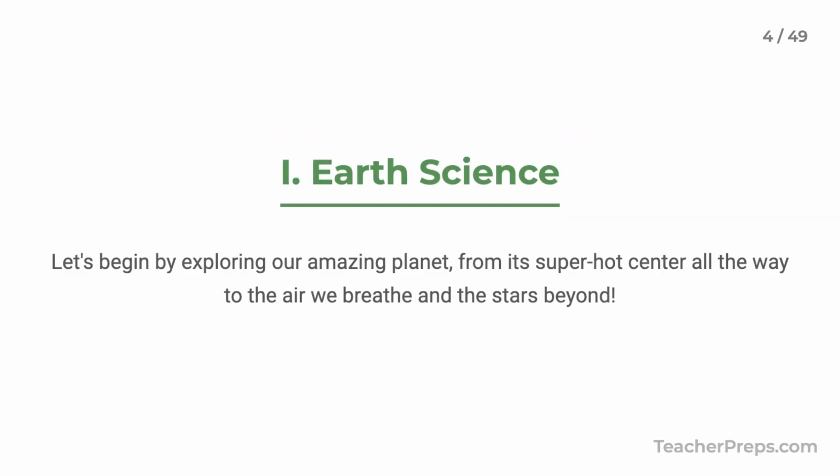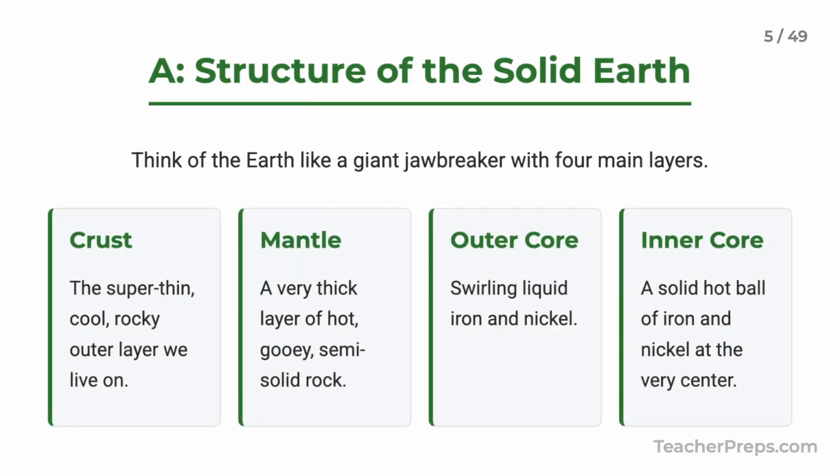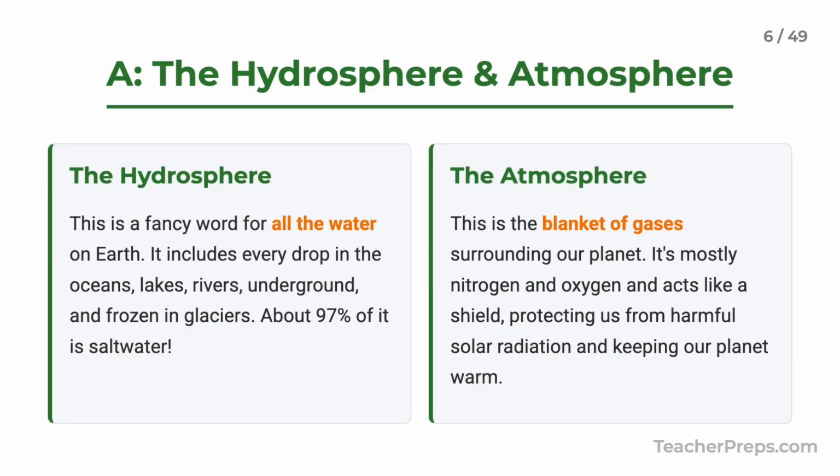Okay, let's begin with Earth science, our own planet. Think of the Earth like an onion. It has 4 main layers. First, the crust. That's the thin, rocky shell we all live on. Below that is the mantle, a super thick layer of hot, gooey rock. Deeper still is the liquid outer core, and right at the very center, a solid inner core made of iron and nickel.